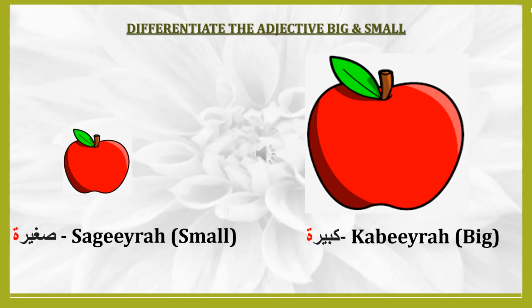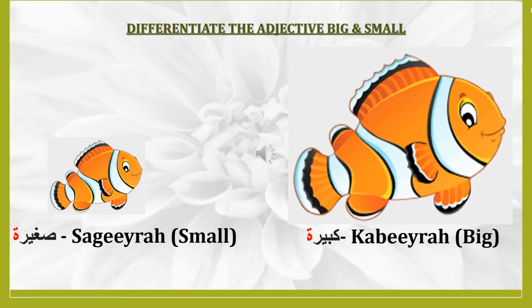For apple we say in Arabic Tufaha. Tufaha is a word that ends with Tamar Buddha. For small apple we say Sagira Tufaha and for big apple we say Kabira Tufaha. For fish in Arabic we say Samaka and this word ends with Tamar Buddha. So for a small fish we say Sagira Samaka and for big fish we say Kabira Samaka.